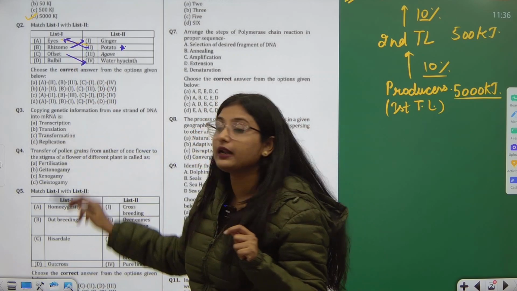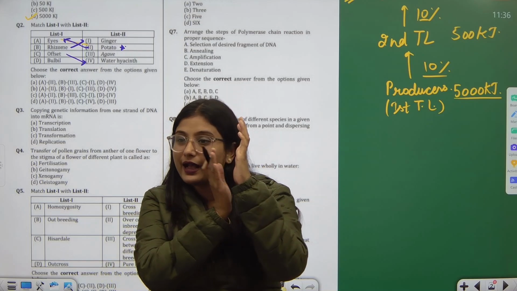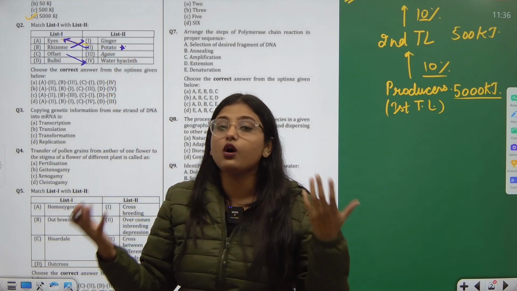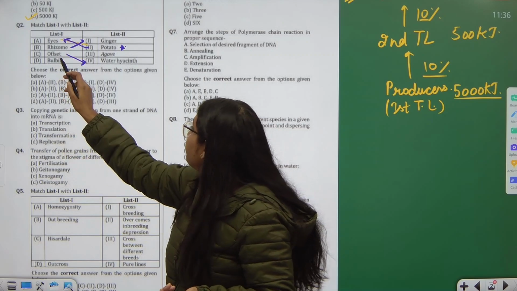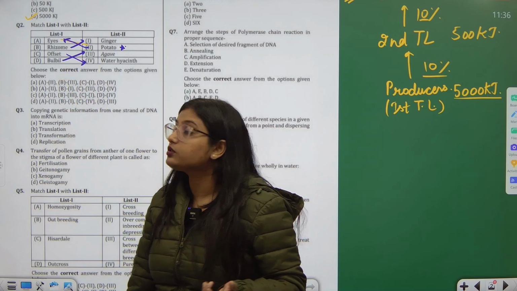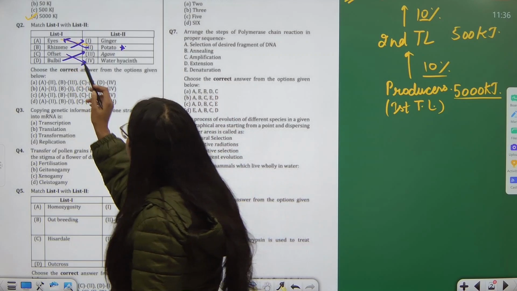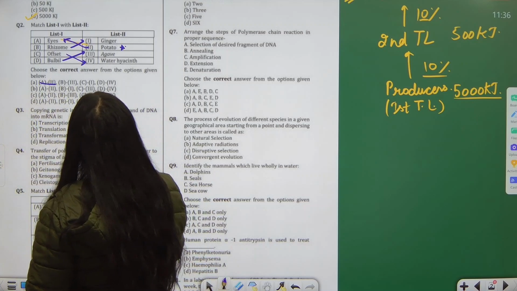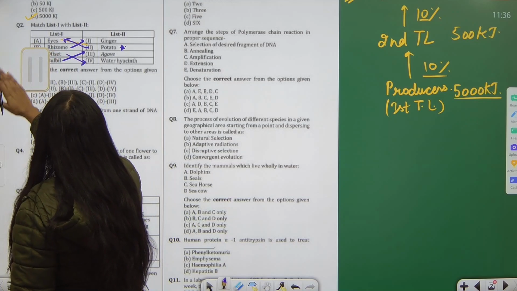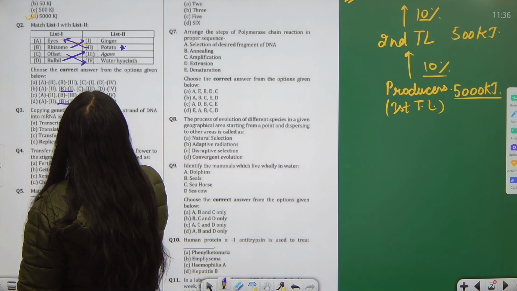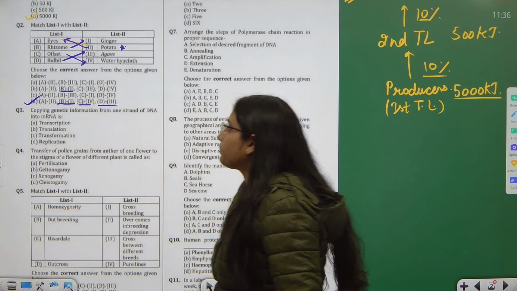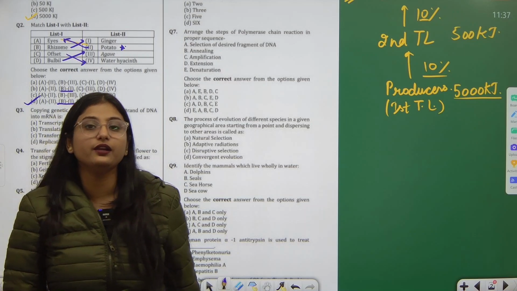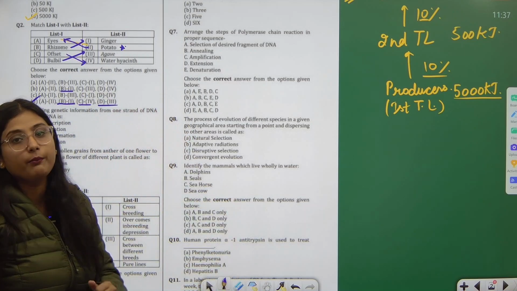Offset is seen in water hyacinth, where this plant has a parallel stem originating, and then from that a new plant comes out. So this is all vegetative propagation. Then bulbil is seen in agave. So matching all the options, A is part 2, B is 1, so we can figure out from B and C. Then C is 4th, and D is 3rd. So D part is probably the correct answer. This was based on asexual reproduction in plants, that is vegetative propagation.